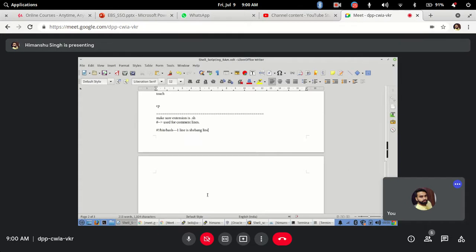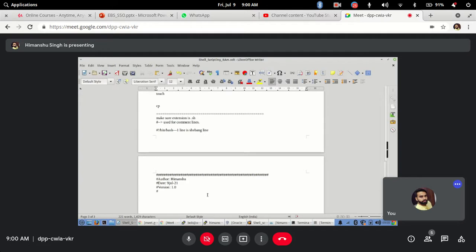So this is always the first line, and then I would also prefer to use some headers. So headers, normally when I write, it's something like this: who is the author of the script, let's say Himanshu. Again, these are comment sections. See, I am using hash, so these will be totally a comment section. Author, then date, what date this script was written, let's say 9 July 21. What was the version, let's say I will define it as 1.0, depending upon the standards.